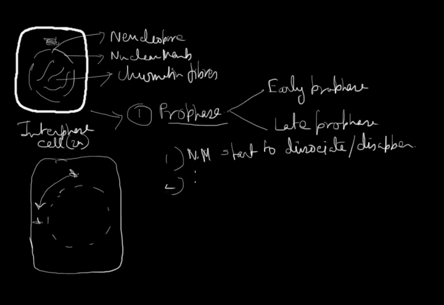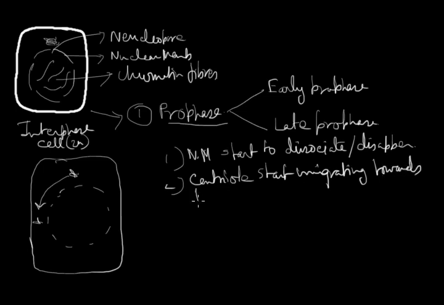So the next feature will be centriole starts migrating. Centriole starts migrating towards pole. This is the next feature of prophase. Number three, chromatin fibers